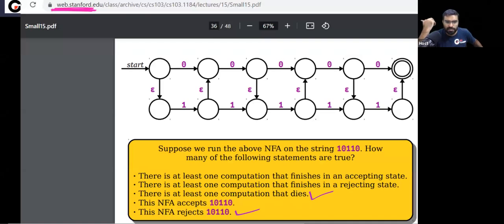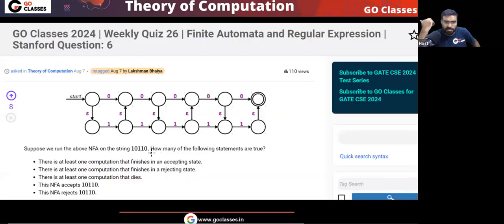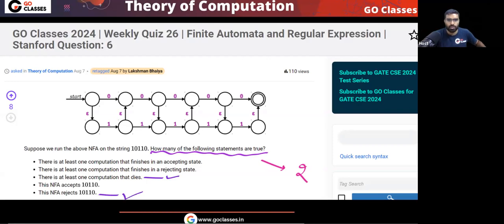Is this clear? Please tell me. The question is asking how many statements are true. So the answer will be two. Two statements are true. Which of them? This statement is true, and this statement is true. So these two statements are true. Please tell me, did you understand? This is a nice question.